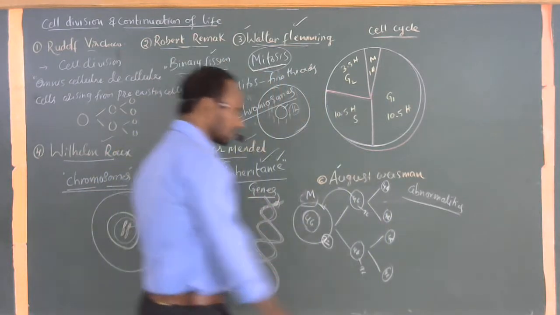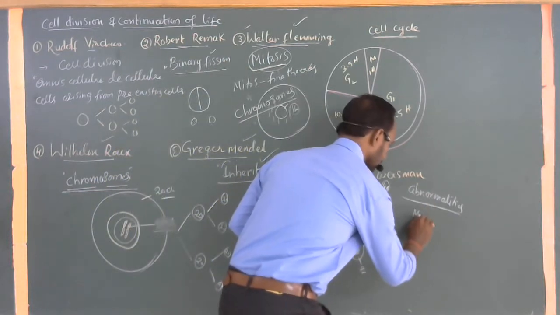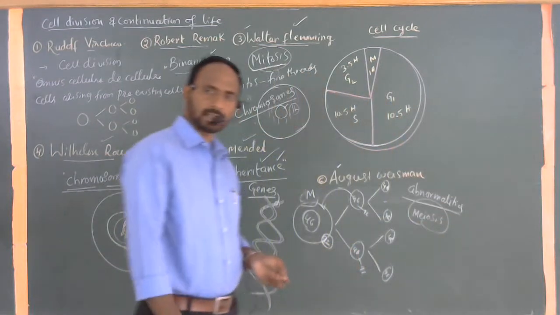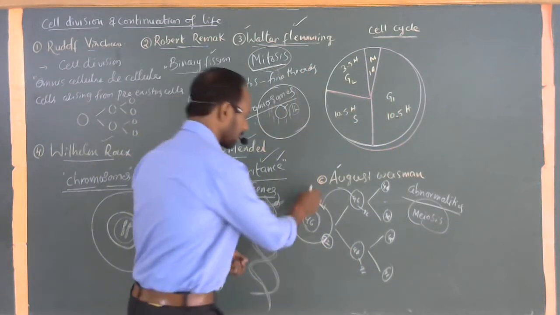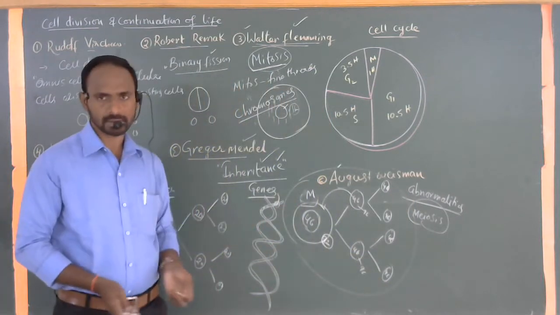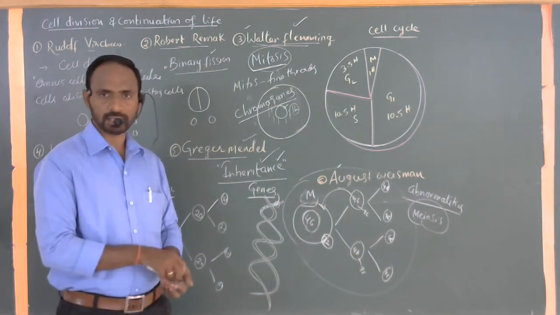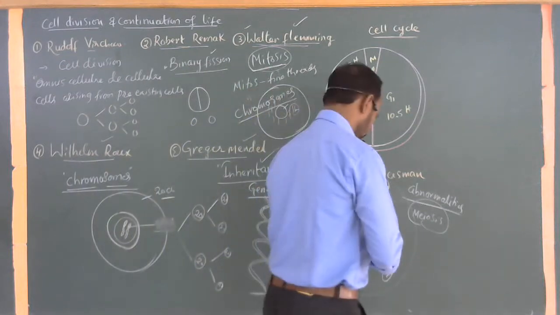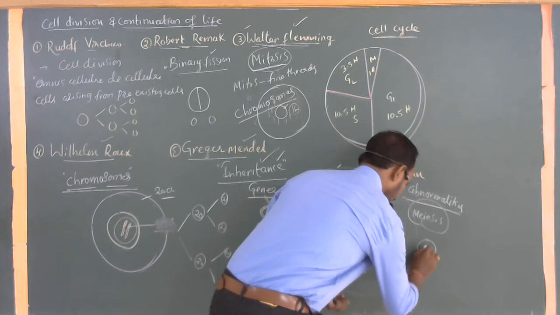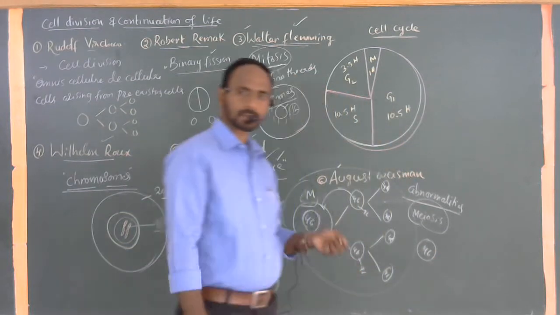One more thing. Come to the point of meiosis, a slight difference between mitosis and meiosis. Mitosis occurs only in the somatic cells, except the reproductive cells. Whereas in meiosis, if you take the example of a human cell, here there are 46 chromosomes.